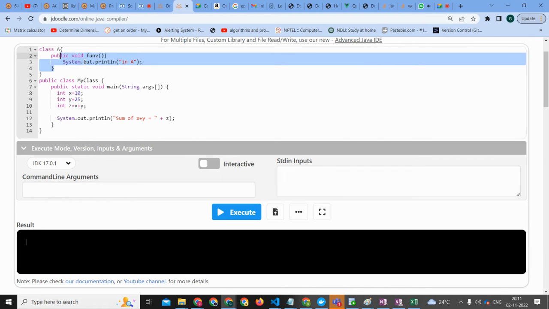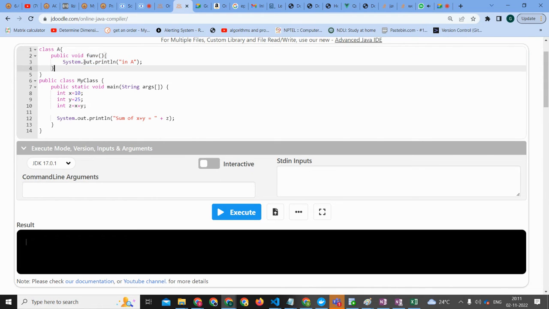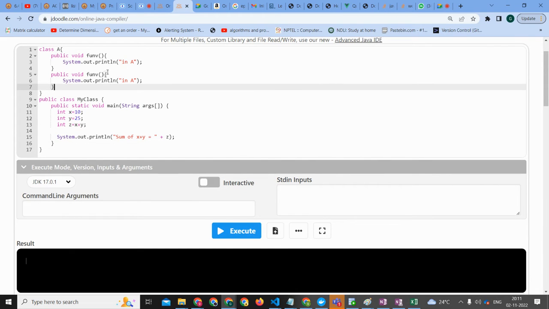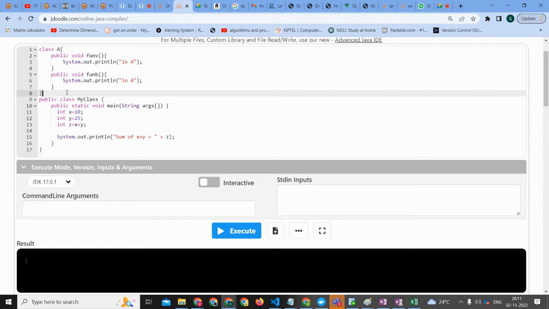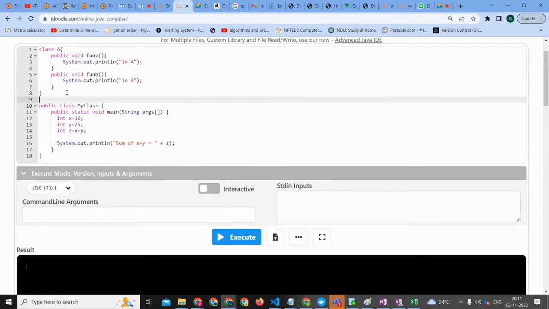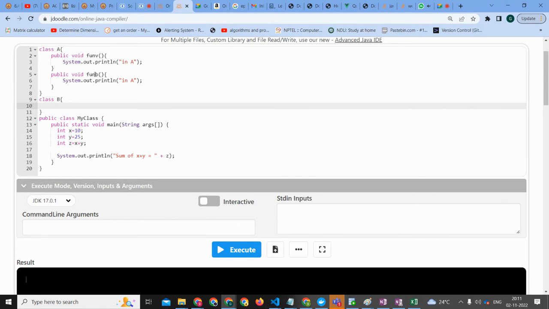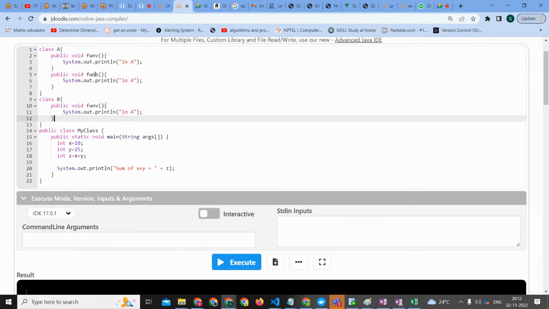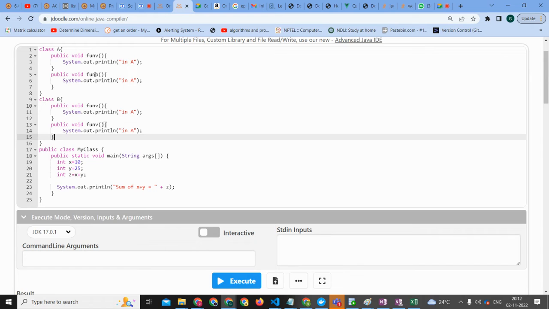Let me create one more function. I think the previous question which we were on has to do with dynamic dispatch. There is one method in the parent and two methods in the child.